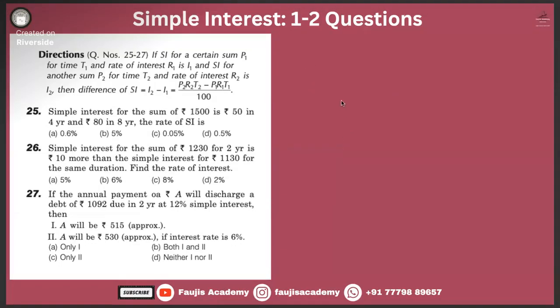Yeah, but I'm not getting it. If the annual payment of A rupees will discharge a debt of 1092, 1092 is the total debt, due in 2 years at 12% simple interest. 880 was taken as the debt, right?